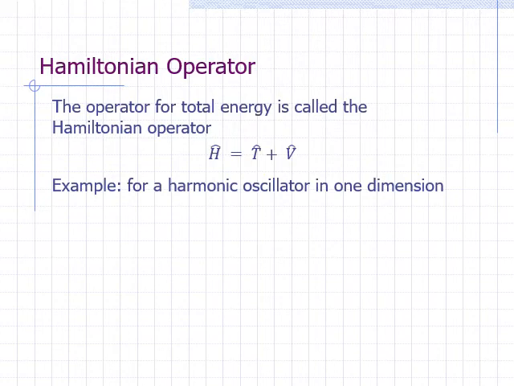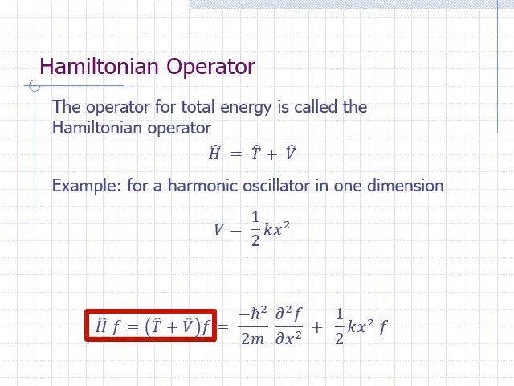Example. For a harmonic oscillator in one dimension, the potential energy is 1/2 times kx squared, where k is a constant. What happens if we apply the Hamiltonian to function f? H hat applied on f is the same as T hat plus V hat applied on f.